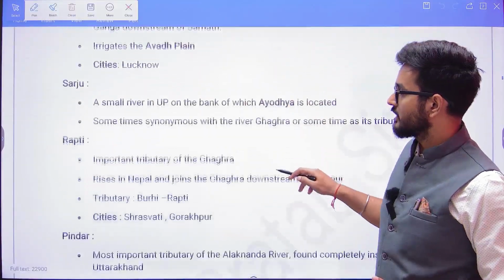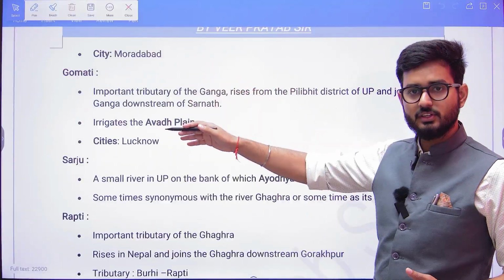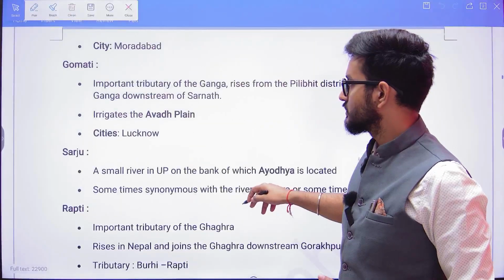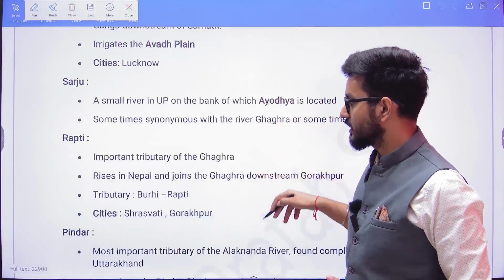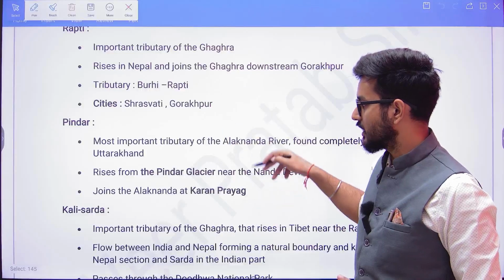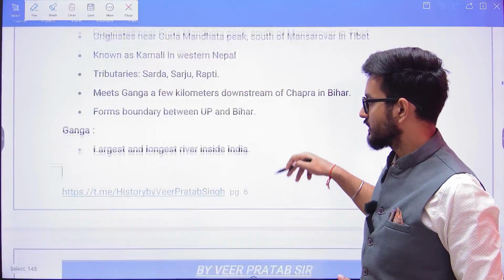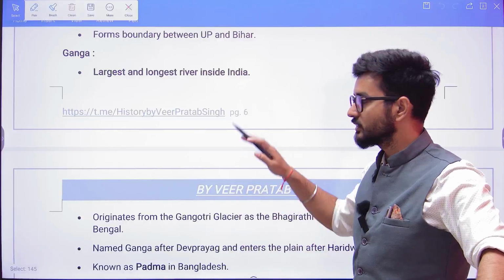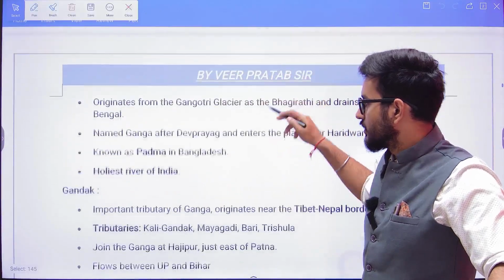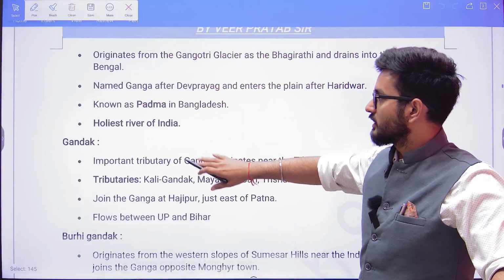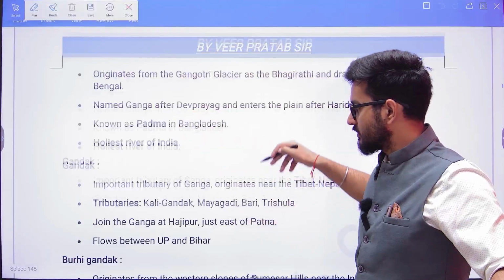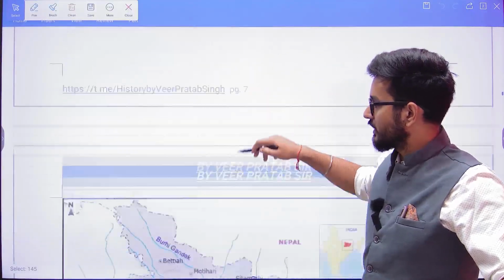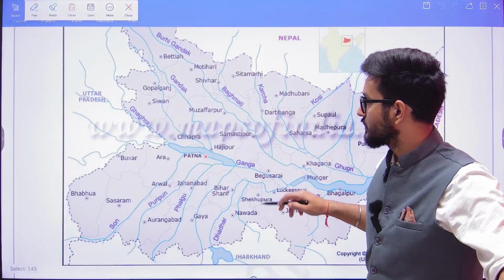These are the various rivers that are the tributaries of Ganga: Gomti, Sarju, Rapti, Pindar, Kali Sarda, and then there is the Ganga. Ganga is considered to be the largest and longest river inside India, and it is known as Padma in Bangladesh. I will show that to you, and I will discuss some of the important rivers.